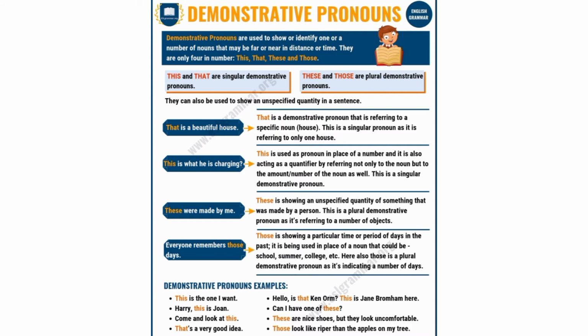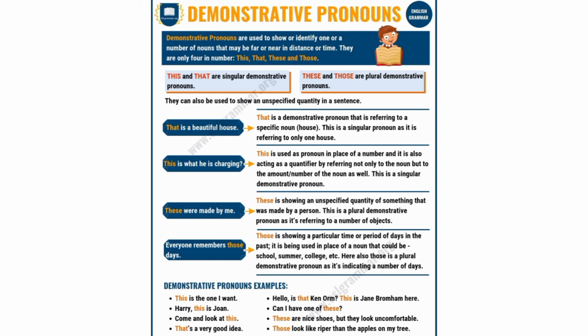Let me move to the plural, that is these and those. For example, these were made by me. This is showing an unspecific quantity of something that was made by a person. This is a plural demonstrative pronoun as it's referring to a number of objects.